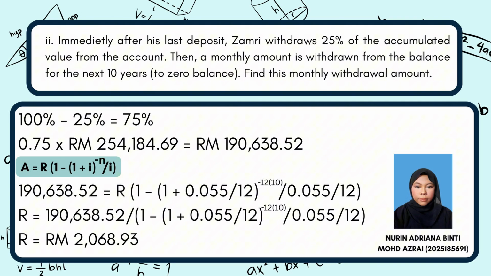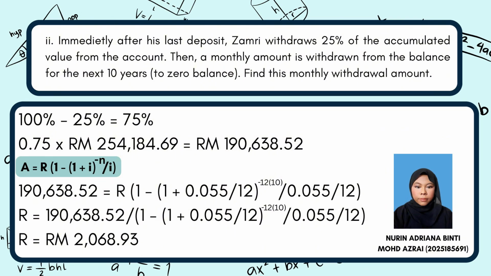Now, using the formula A equals R in brackets, 1 minus in brackets 1 plus i power negative n, over i. A is RM190,638.52 equals R, 1 minus in brackets 1 plus 0.055 over 12 power negative n, over 0.055 over 12.